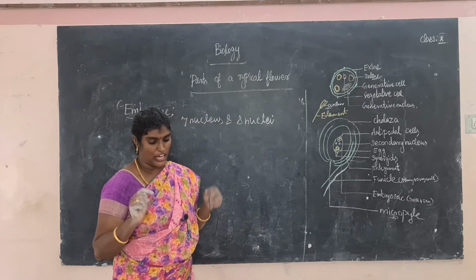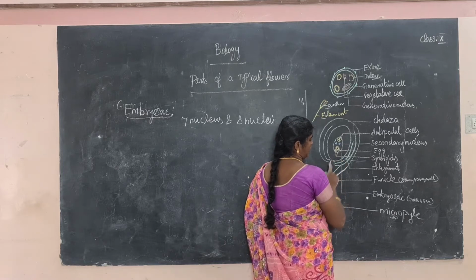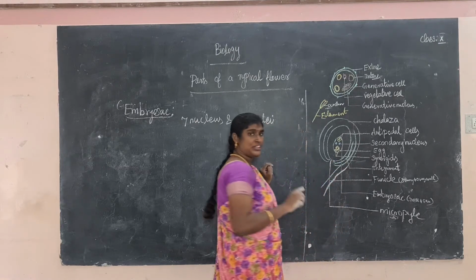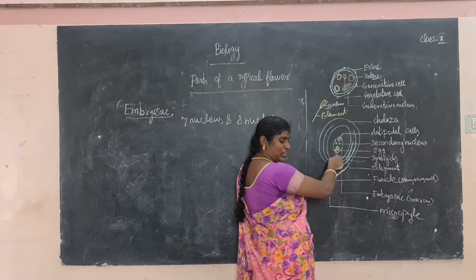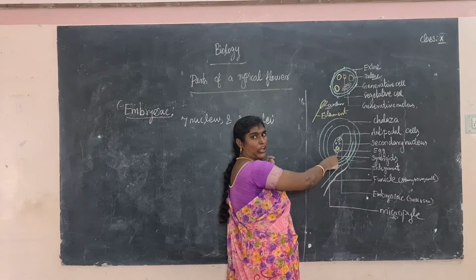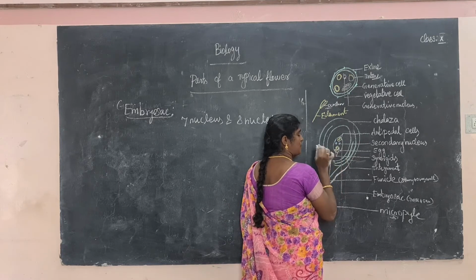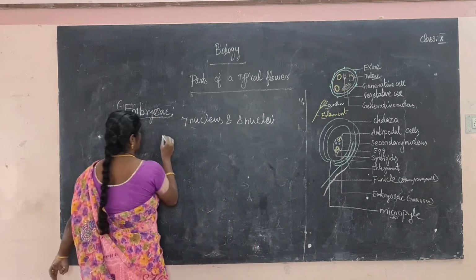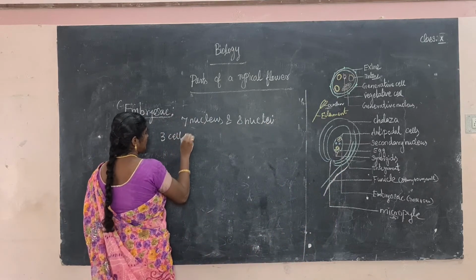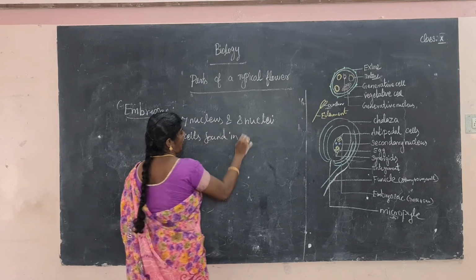Of these 8 nuclei, consider the micropylar end. Three cells are present at the micropylar end. What is the meaning of micropylar? The small opening left by the integument is the micropyle. So the first 3 cells are located at the micropylar end.